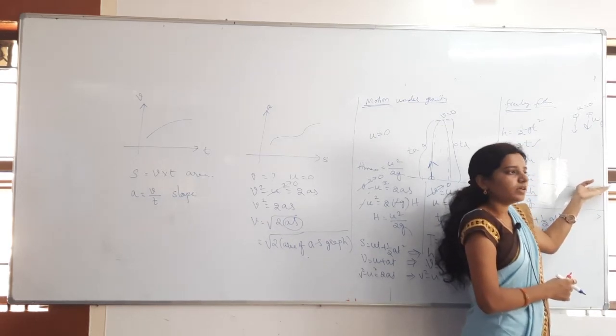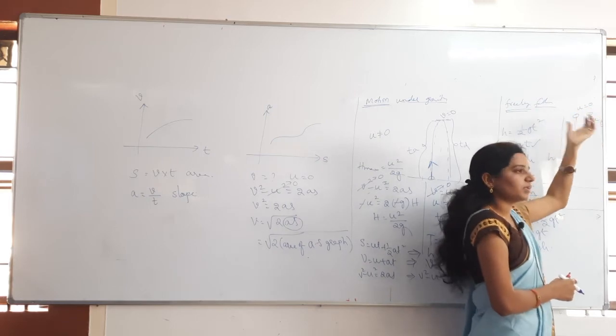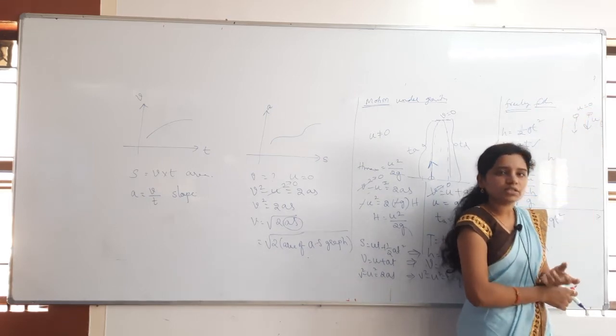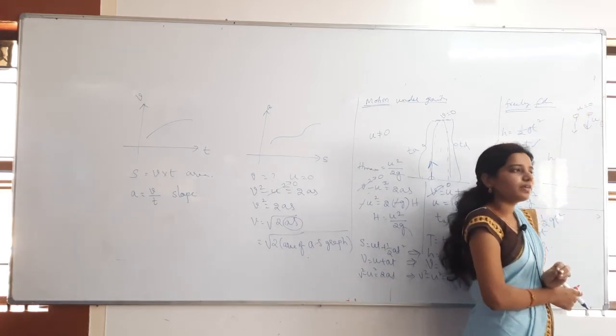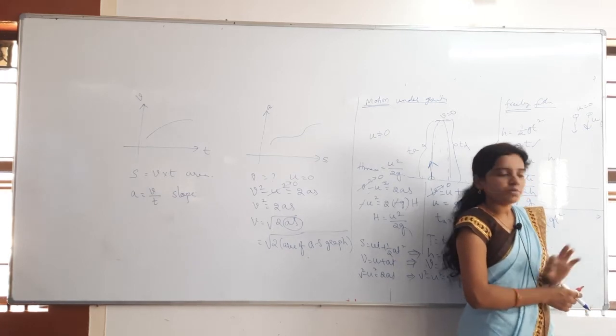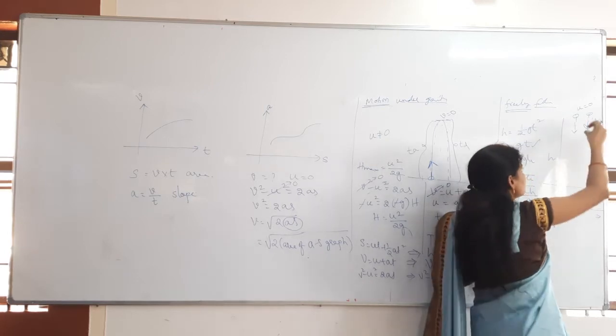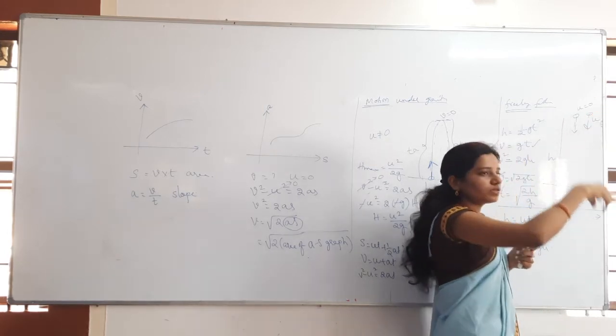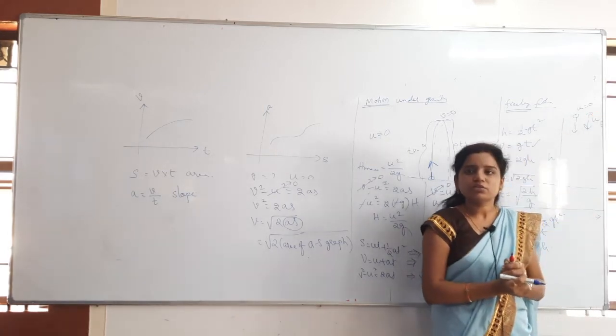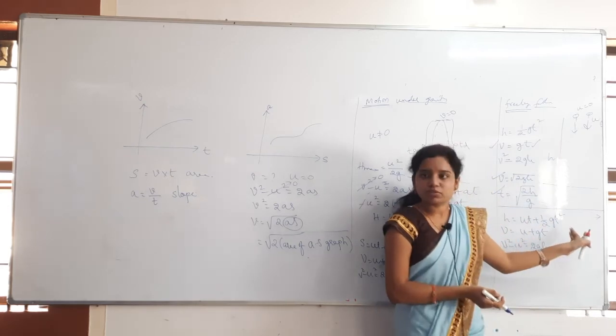From the origin we are throwing in upward direction, but naturally g is acting in which direction? Downward direction. So only we will take g as negative there. But here g is acting in downward direction, and we are also throwing in downward direction, so both are in the downward direction only. So g is positive in both cases.